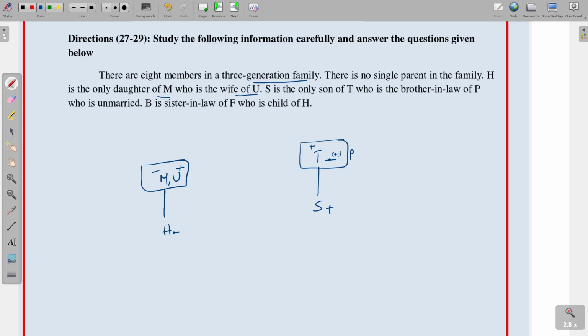And next, B is the sister-in-law of F, who is the child of H. So F is the child of H. B is the sister-in-law of F. Either the brother or sister of this person is married to B. So obviously he is a brother. He is a male candidate. This male candidate is married to B.